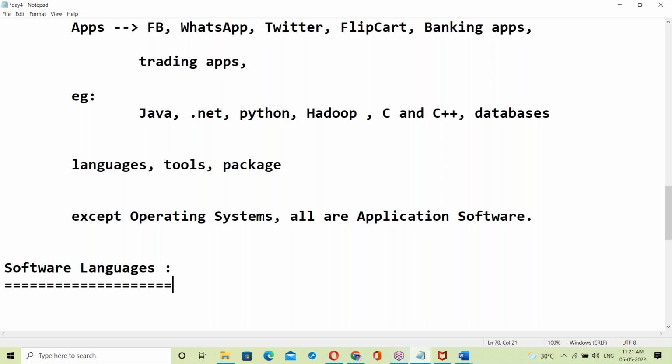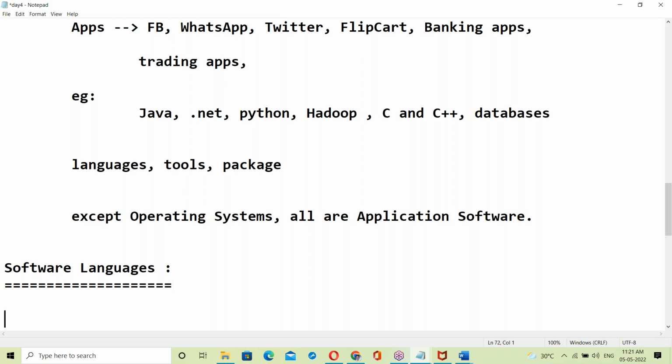Why are we speaking them? For communication purposes. Language is a media of communication between two persons, or two animals, or two living things.